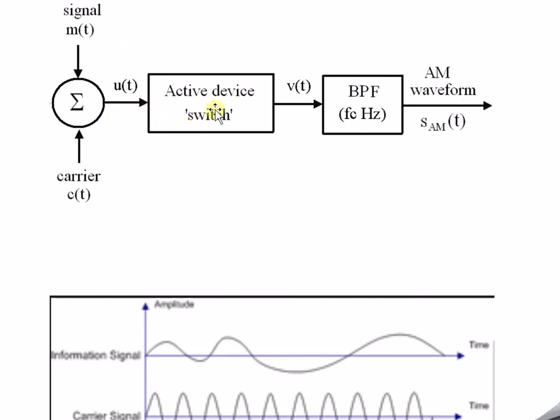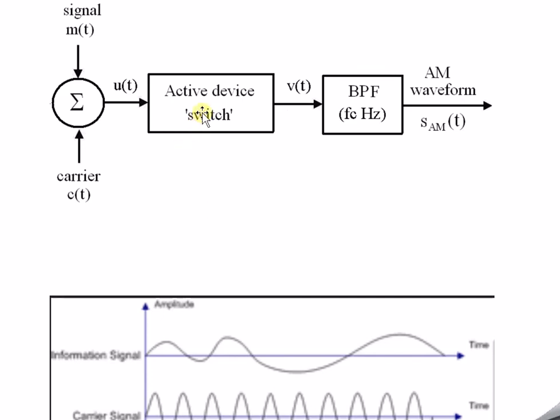Now an active device or switch is required. Why is this active device or switch required? It depends totally on the carrier wave. What can be used in place of a switch? We can definitely use a diode, because a diode acts as a switch. Let us take the example of a diode.